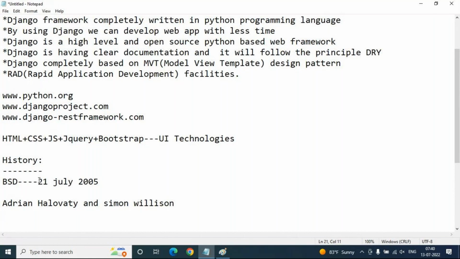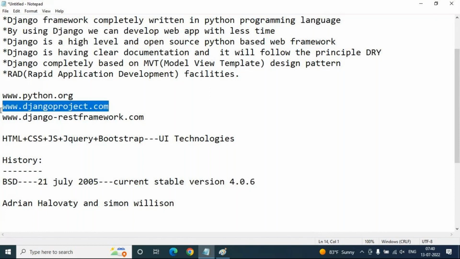And the current stable version of Django, we have already seen this, is 4.0.6. How do you know that? You have to visit the djangoproject.com website. If you visit, you will be able to find that the current stable version is 4.0.6. This version only I'm going to discuss in our complete upcoming sessions.